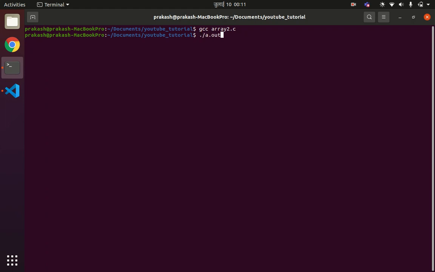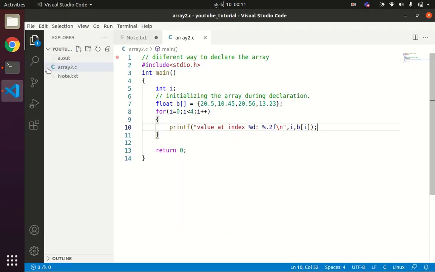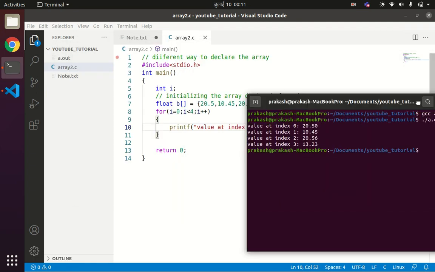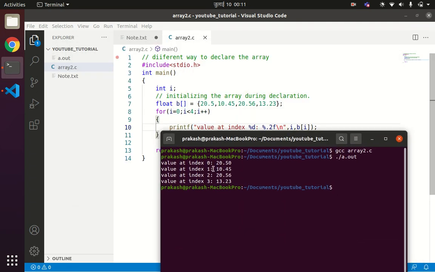Okay, the value at index 0 is 20.5, at 1 is 10.45. So you can tally your result here. Value at index 0 is 20.5, value at index 1 is 10.45, value at index 2 is 20.56, and value at index 3 is 13.23. Okay, so this is another way to initialize the array and declare the array at the same time.